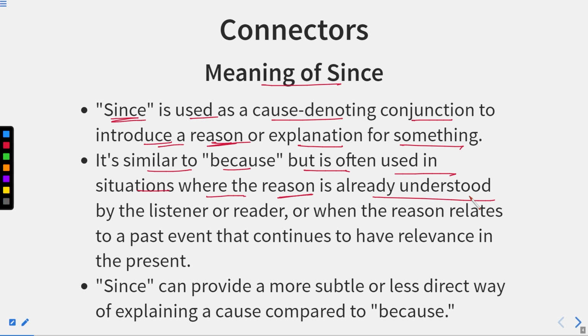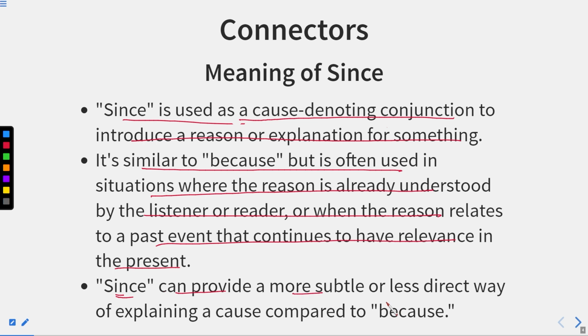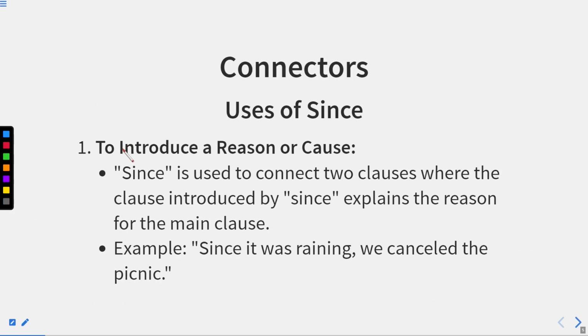So because only tells us the reason, but since is used where the reason is implied or already understood by the listener or the reader, or when the reason relates to a past event that continues to have relevance in the present as well. Since can provide a more subtle or less direct way of explaining a cause compared to because. Now we'll discuss the uses of since.